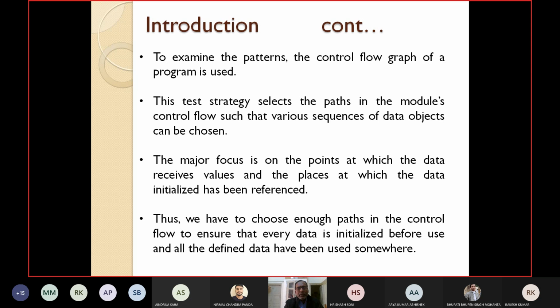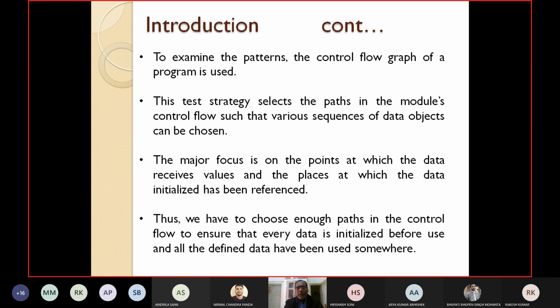This data flow testing strategy, what does it select? It selects the paths in the module's control flow, since we are constructing the control flow graph just like path-based testing. So this test strategy selects the possible paths in the module's control flow so that the various sequences of data objects can be chosen.